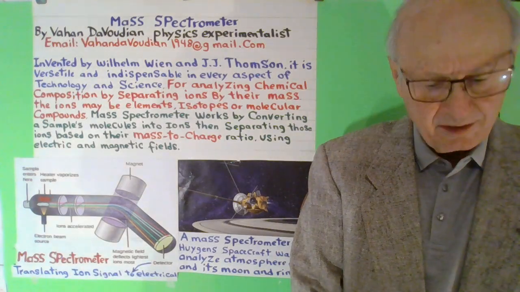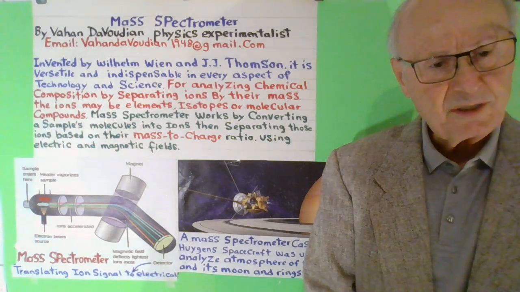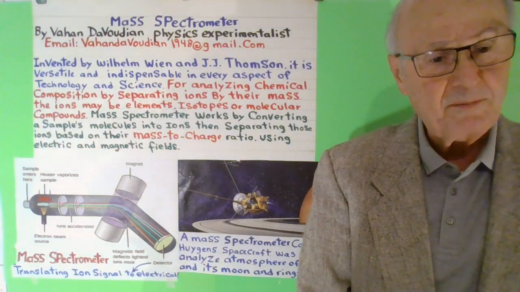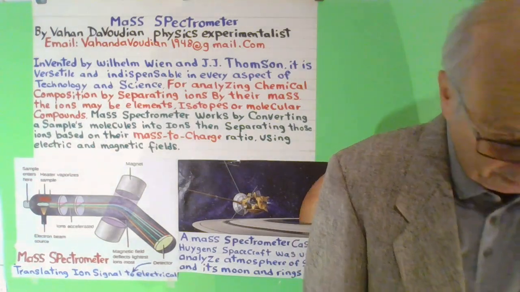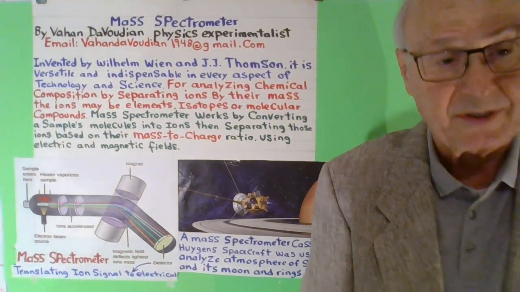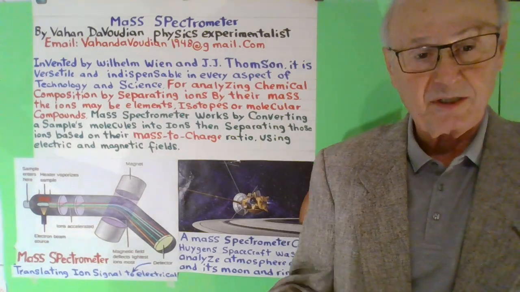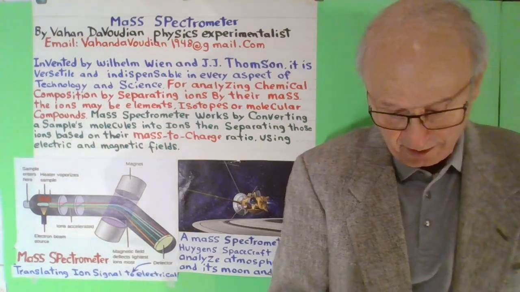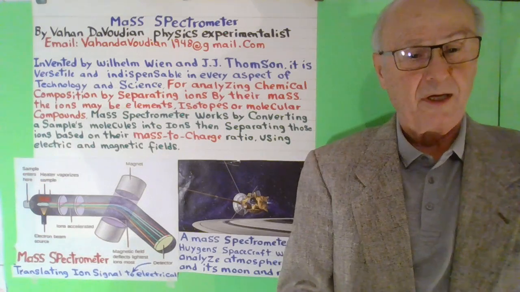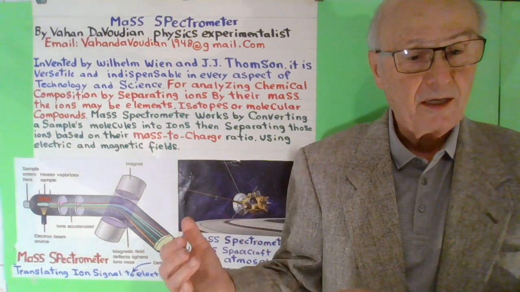This is an amazing device. In science, I would say this is the most important device ever invented. Of course, mass spectrometry works together with light spectrometry, because if you remember, on June 16, 2024, I covered spectroscopy, which was analyzing light.